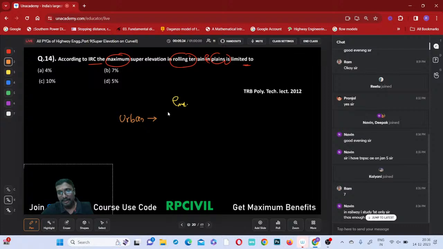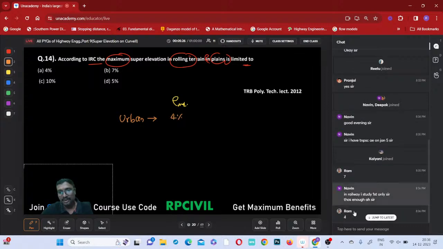In case of urban roads, what is it? 4%, you are having. In railways, study first and only the first chapter. Mostly they will give questions from the first chapter, but there is a possibility they will give from the elements of the railway track also.